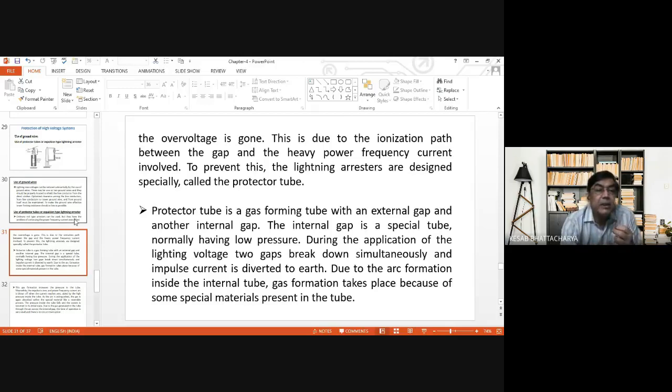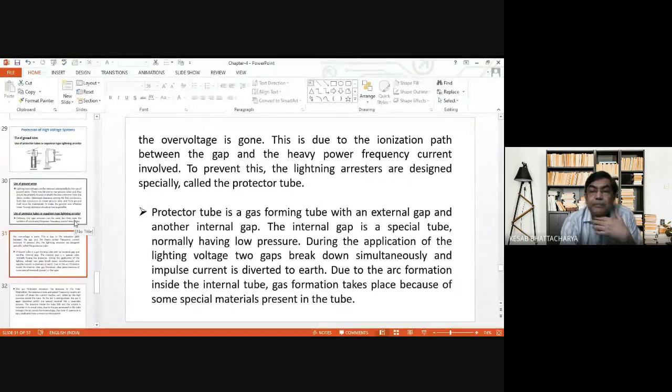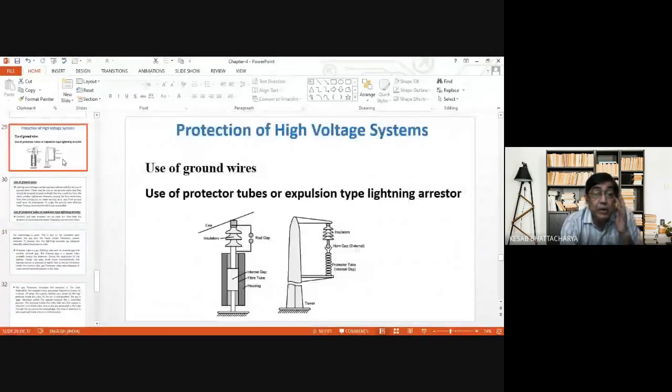That is, in the event of over voltage or when there is lightning, overvoltage appears, both the gaps, this external gap and internal gap, fire simultaneously.